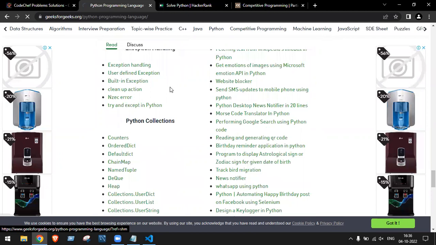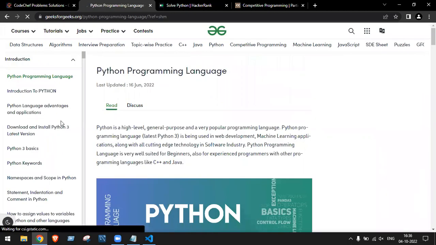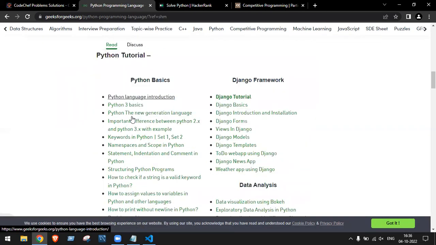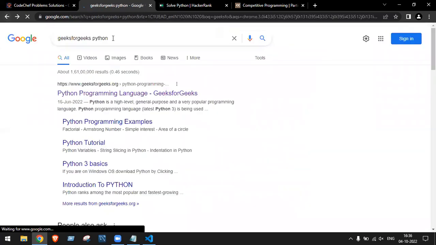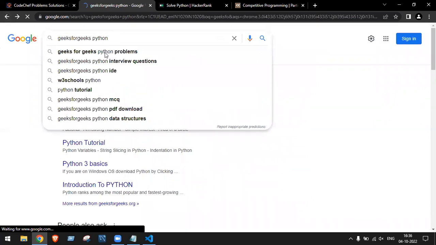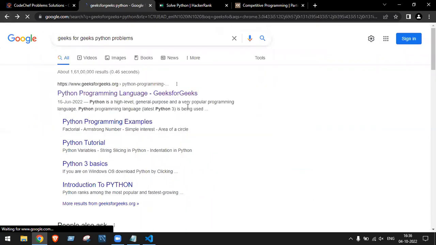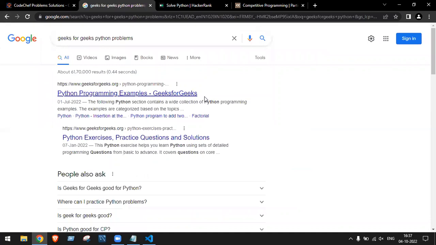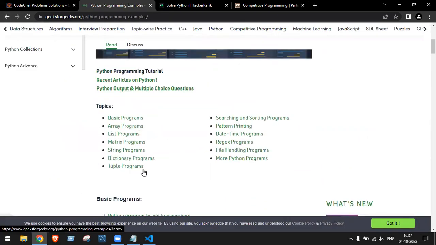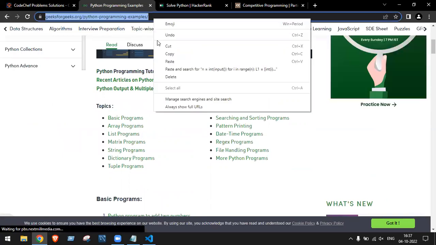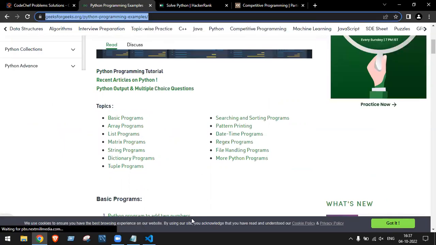Click on Python. I can type over here also, Python problems. Okay, this is a website. I just copied the website and put it in the chat box.